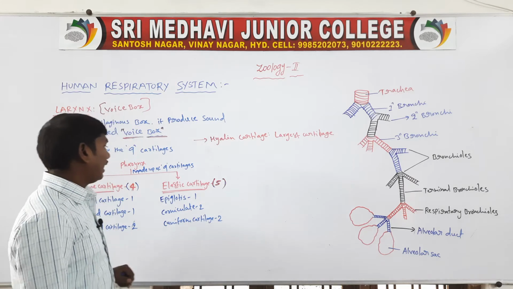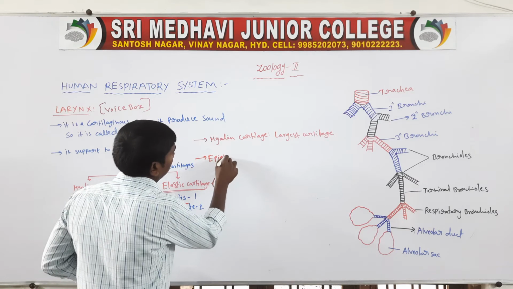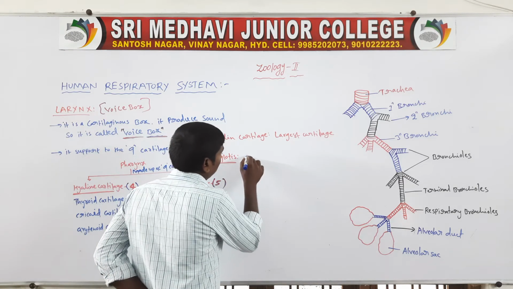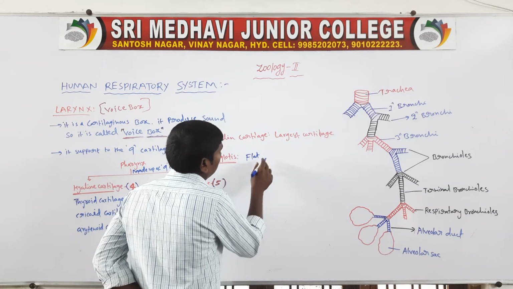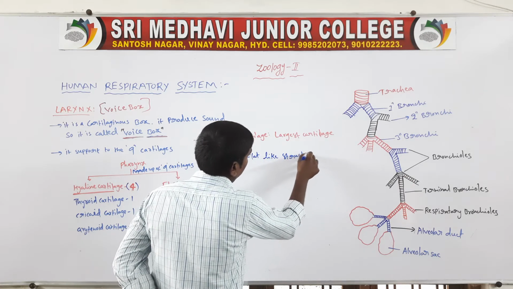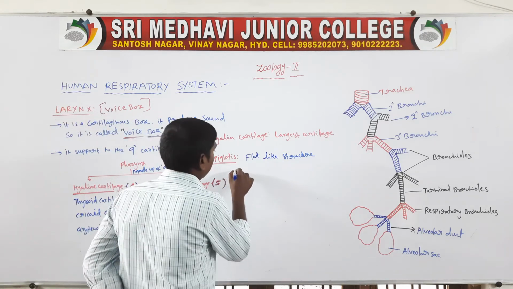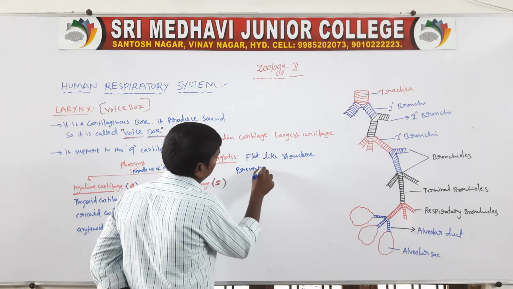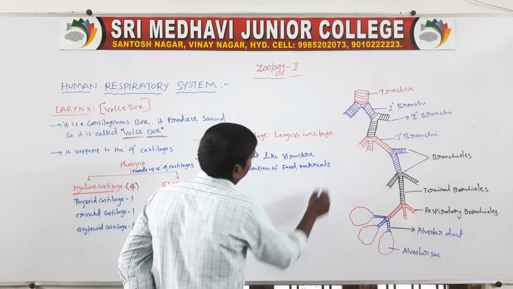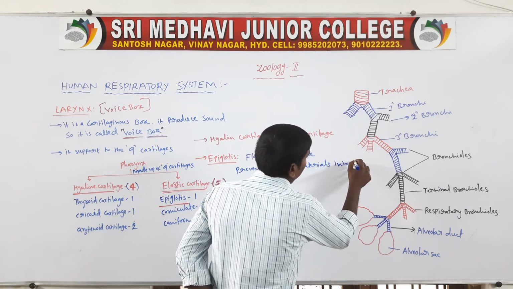Next, the epiglottis. The epiglottis is a thin, flat, leaf-like structure. Its function is the prevention of food materials entering the larynx or trachea.